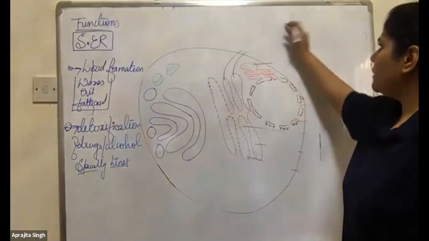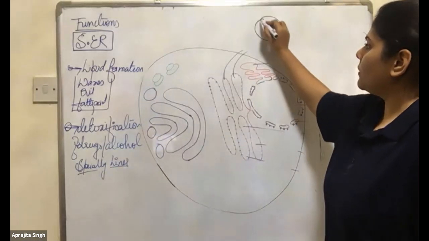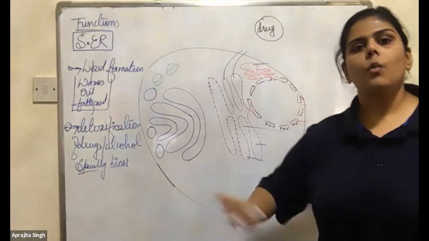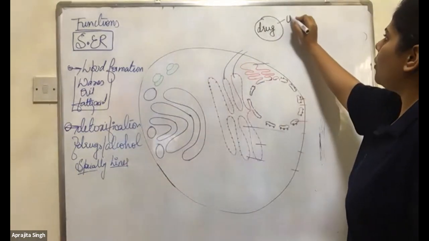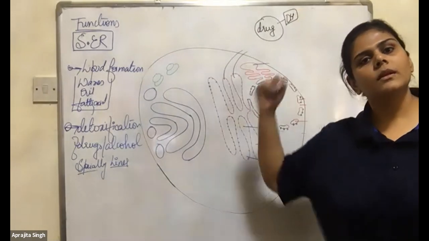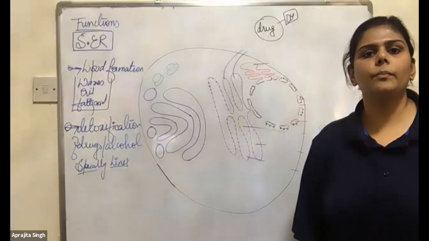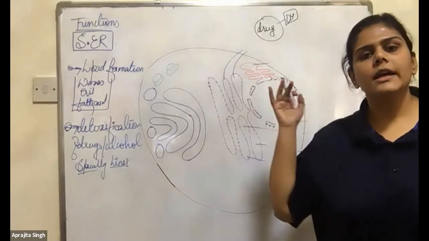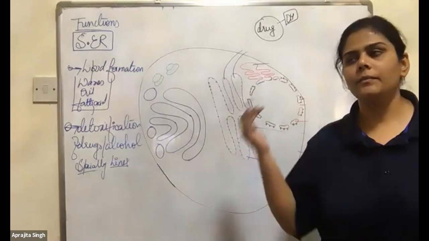For example, if this is the drug, what does the smooth ER do? It will attach an OH group to it. Either it's alcohol or a drug or any harmful substance, it attaches the OH group.